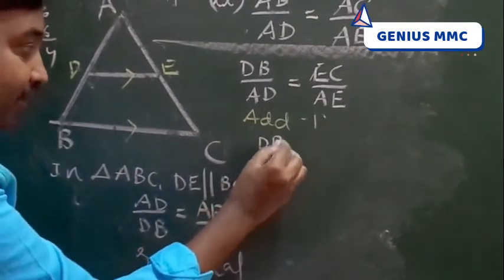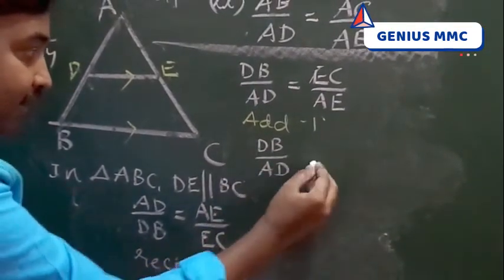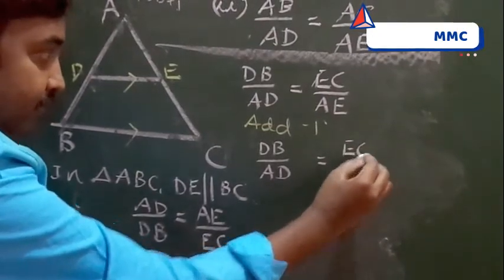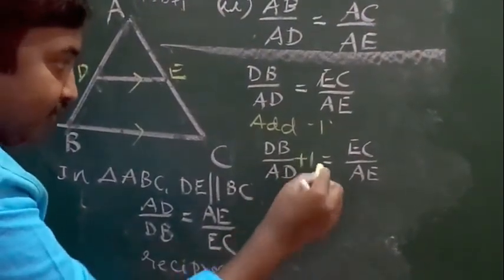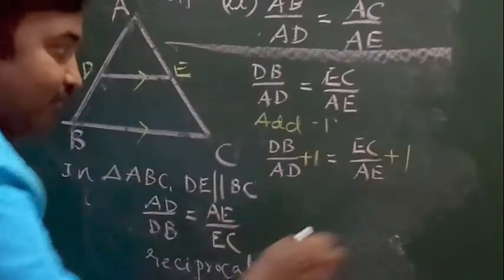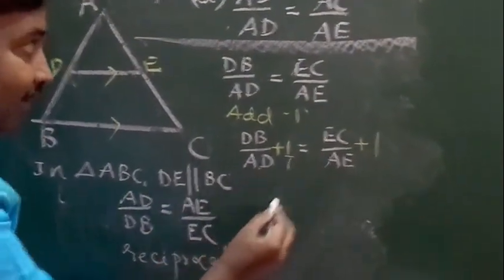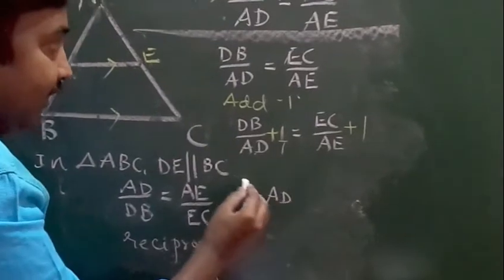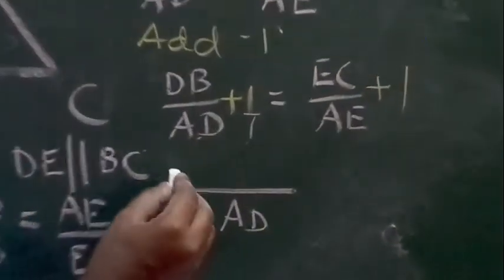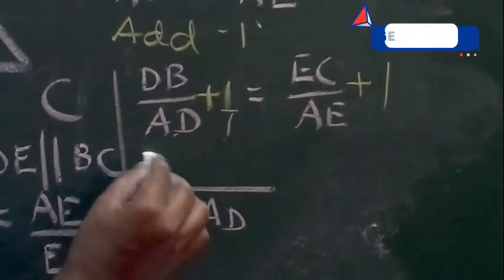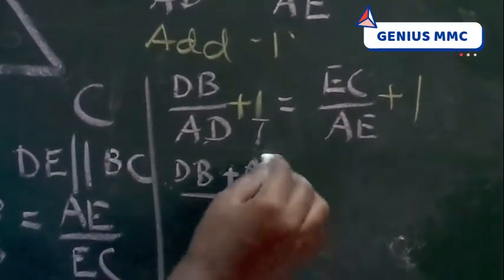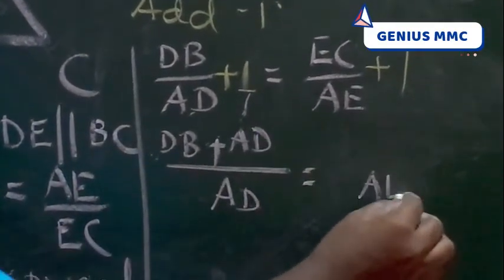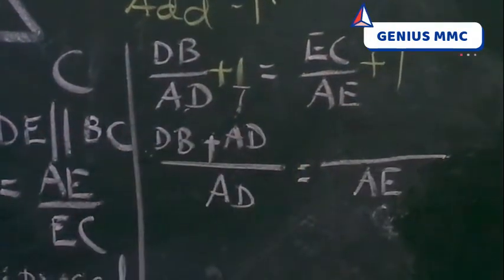DB by AD plus 1 is equal to EC by AE plus 1. Take the LCM AD into 1. AD cancels. We have DB plus 1 into AD, that gives DB plus AD over AD. Similarly, take AE as the LCM.